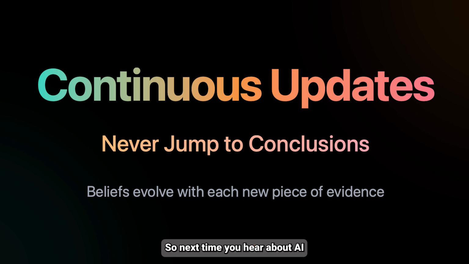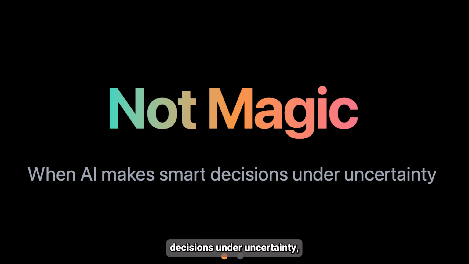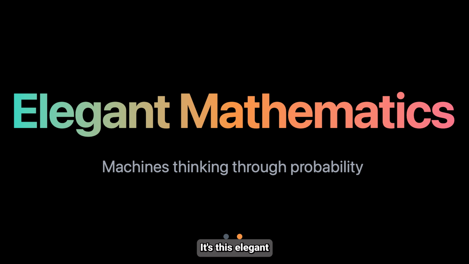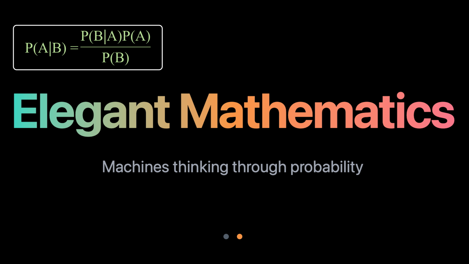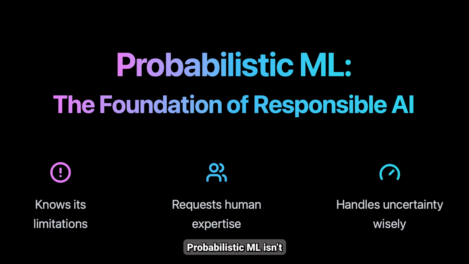So, next time you hear about AI making smart decisions under uncertainty, remember it's not magic. It's this elegant mathematical principle at work, helping machines think probabilistically just like good human reasoning does. Probabilistic machine learning is not just academic, it's critical for responsible AI. Models that know their limits can ask for human help, avoid overconfidence, and handle edge cases. Whether you're a data scientist or a curious learner, understanding probability turns you into a better decision maker.